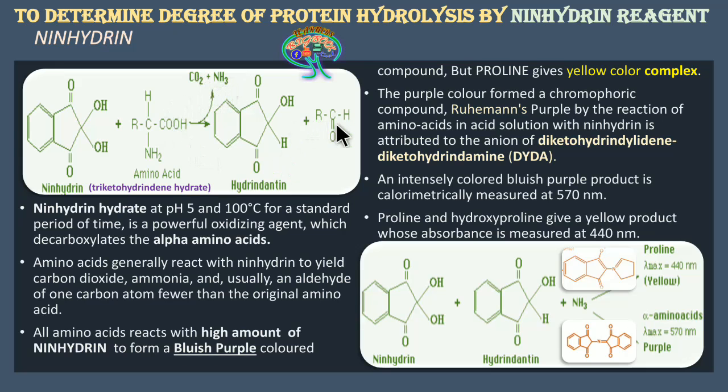Here you can see, once it reacts with the amino acid, it forms hydrindantin. All amino acids react with a high amount of ninhydrin to form a bluish purple colored compound, but proline gives a yellow colored complex. These two points discuss this reaction.